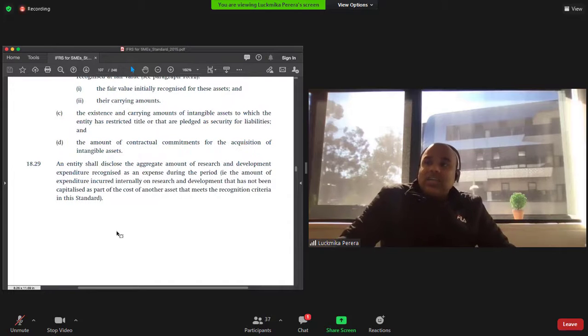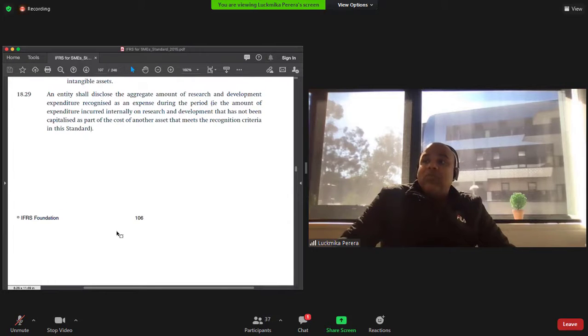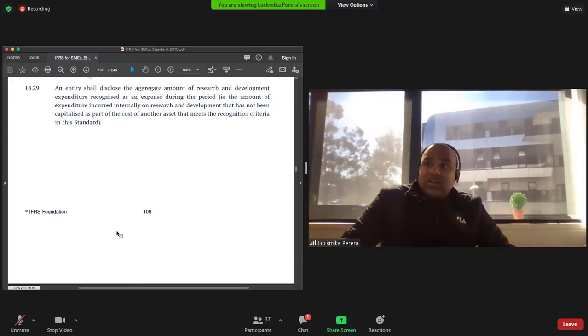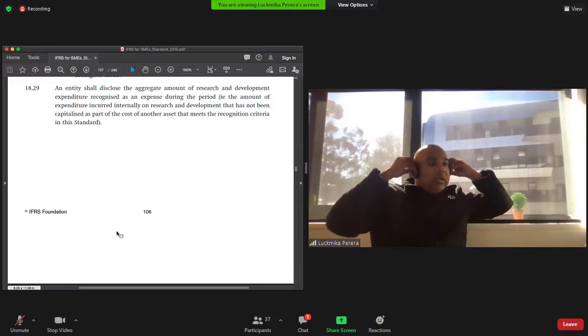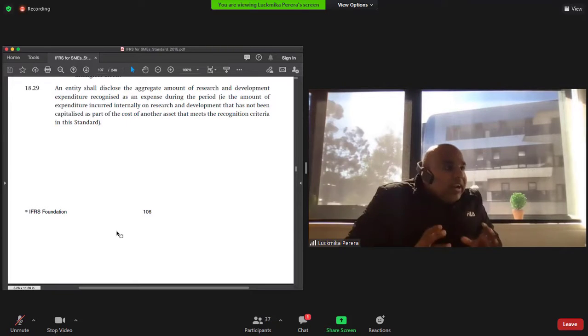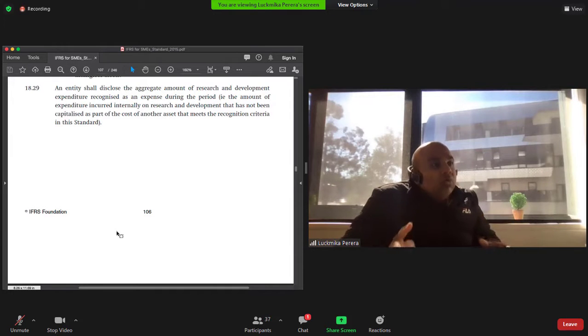An entity shall disclose the aggregated amount of research and development expenditure recognized as an expense during the period. So if you are doing research and development, you need to identify how much has been spent on it, and if you have not had a tangible asset in that given year, that cost would be expensed. Okay.